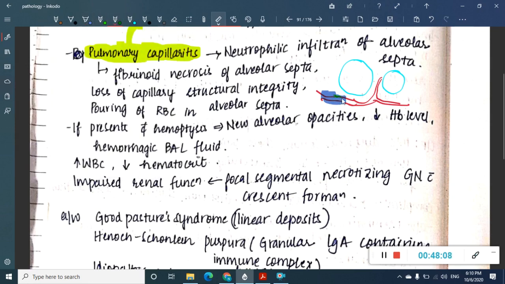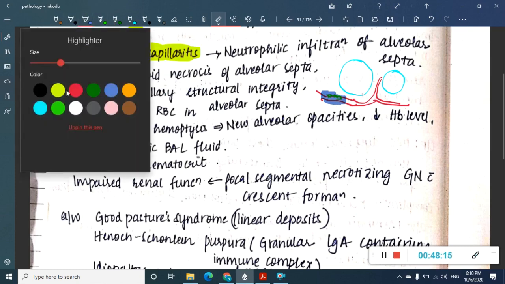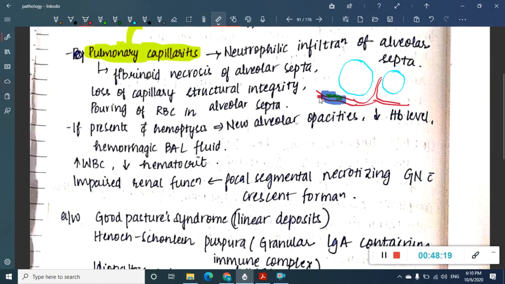So the blood which is present in these capillaries will enter the alveoli and fill them, thus resulting in the hemorrhage which you are seeing here.